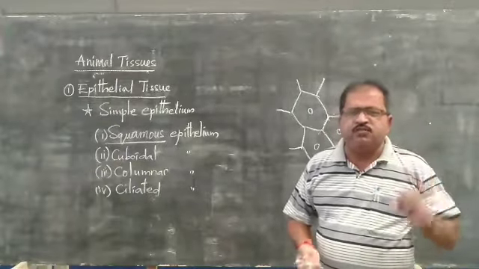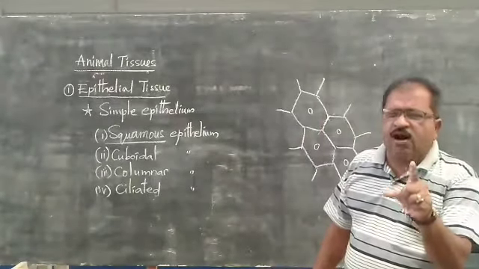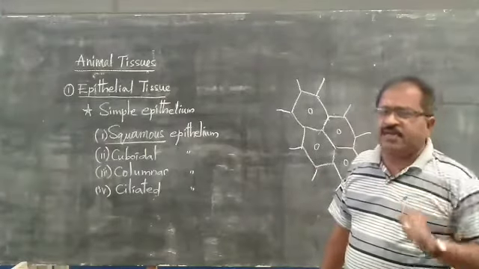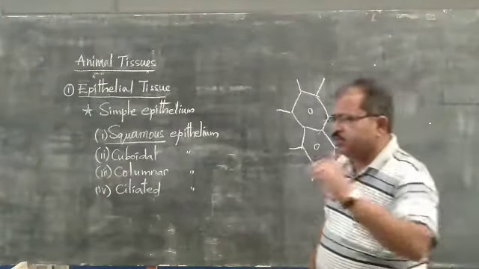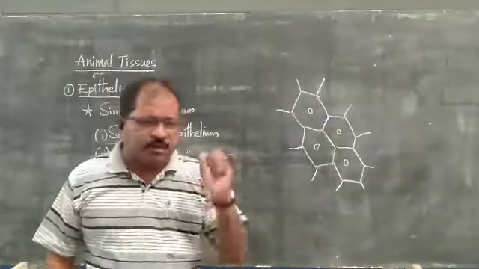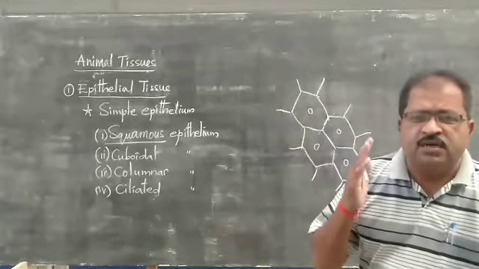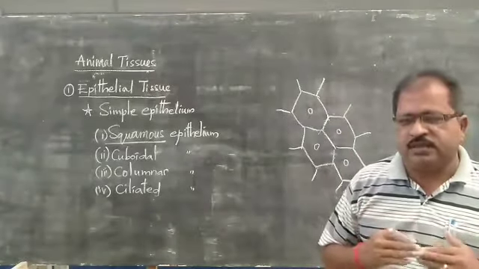The basement tissue is formed by the combination of a group of cells or a gelatine material. Gelatine material means a material which is like a gel. That is called the basement. On the basement only these epithelial tissues will be present.